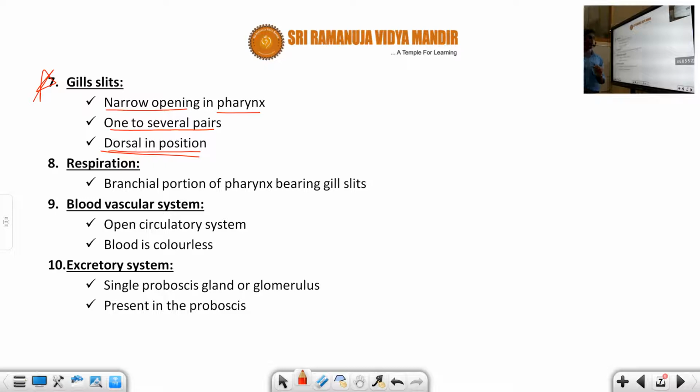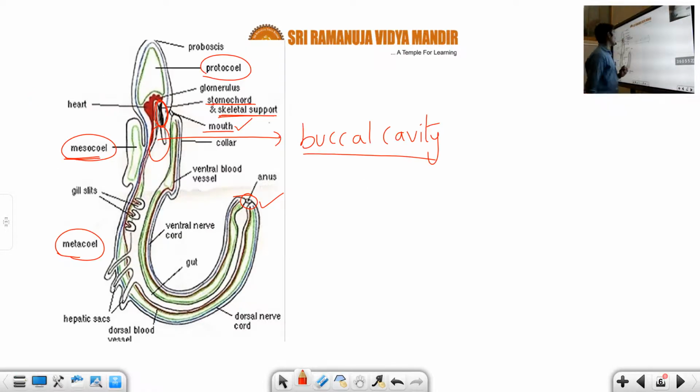Now I will show you where the gill slits are present. Now you can carefully see, students. You can see this is the pharynx region. You can see this part. Okay, this part is called what? A gill slit. And now one more doubt: what is the function of this? The function of the gill slit is that it is involved in respiration.